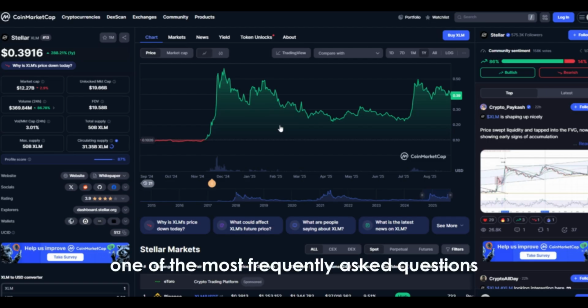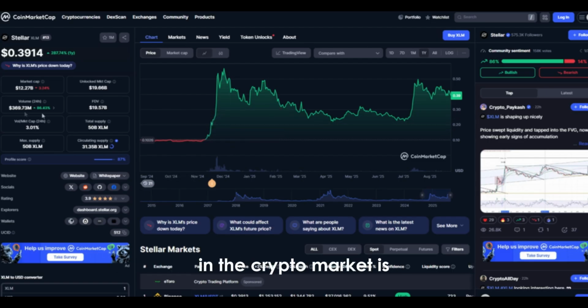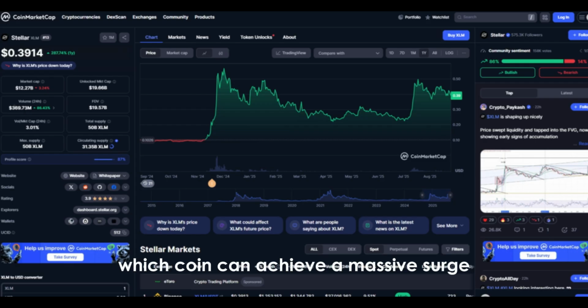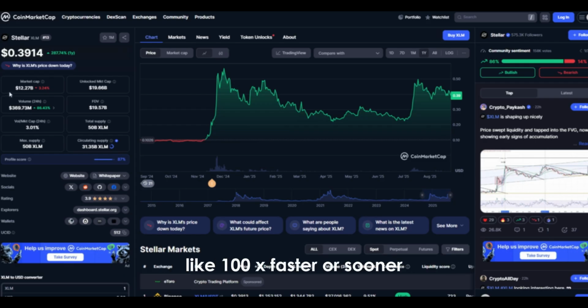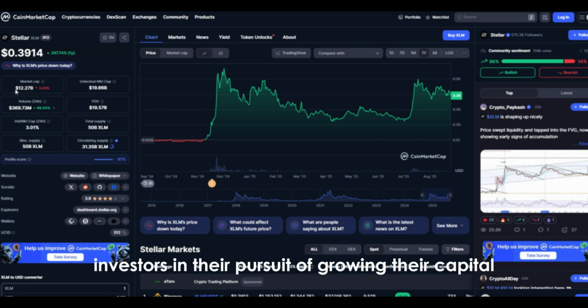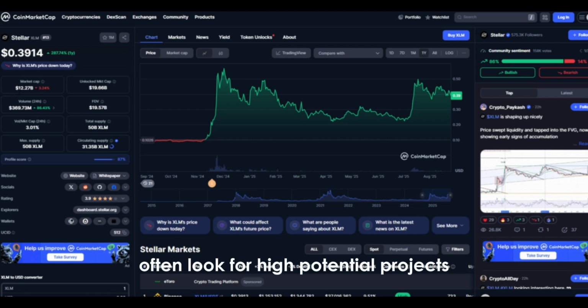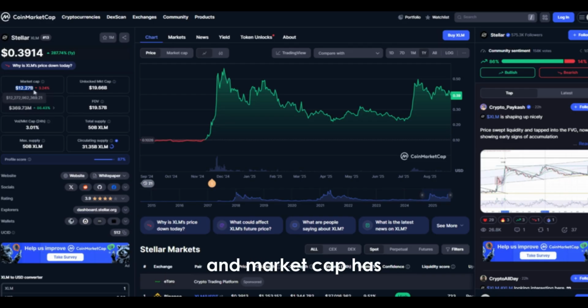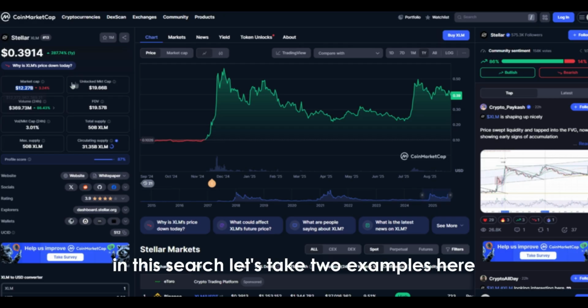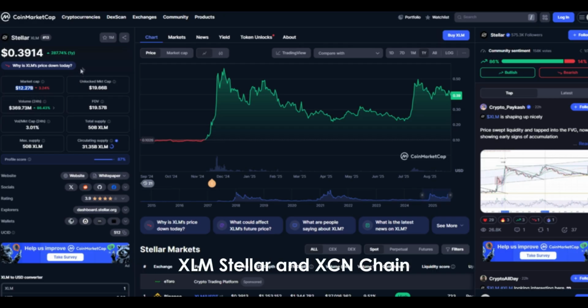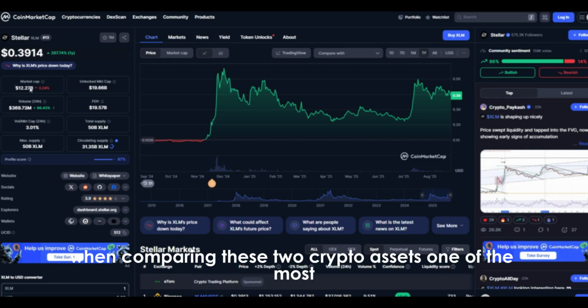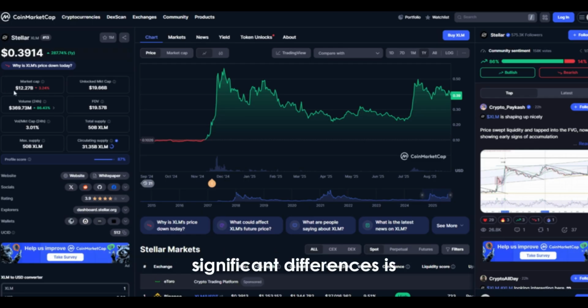One of the most frequently asked questions in the crypto market is which coin can achieve a massive surge like 100x faster or sooner. Investors, in their pursuit of growing their capital, often look for high potential projects, and market cap has become one of the most critical criteria in this search. Let's take two examples here: XLM, Stellar, and XCN, Chain. When comparing these two crypto assets, one of the most significant differences is their current market capitalization.